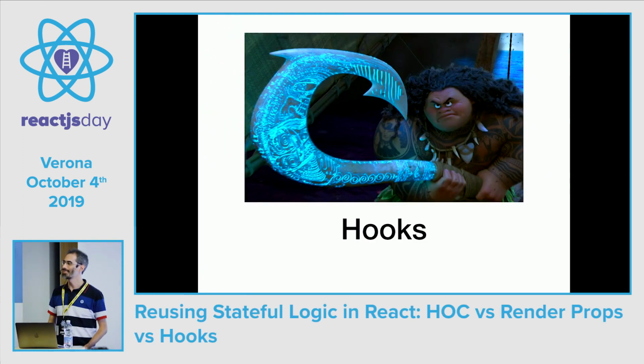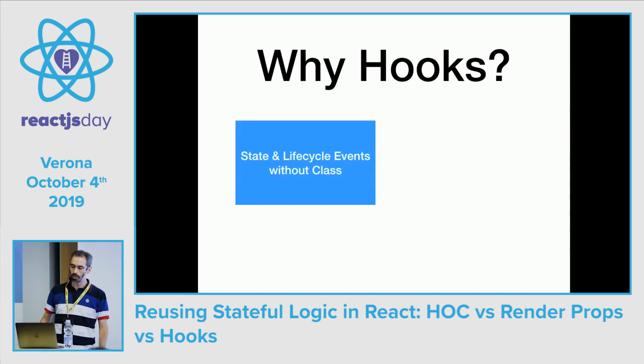So, hooks. Who is already using hooks in a new project? Okay, many. Very well. I must say that I wasn't hooked on hooks at first, because the first thing that I understood about hooks was that hooks are a way to use states and lifecycle events without using ES6 class components. But in a way, I liked the class components. They were my bread and butter.